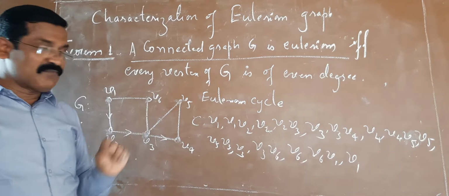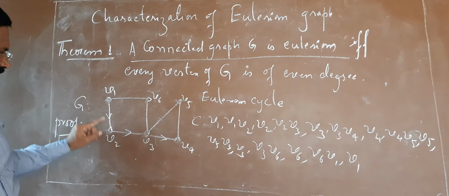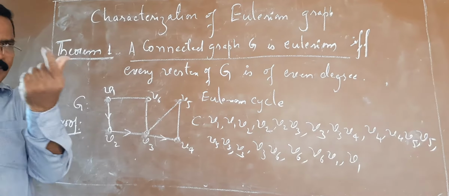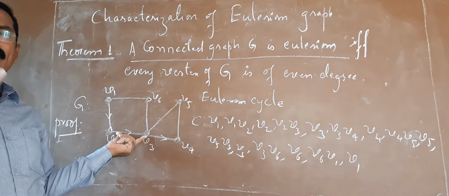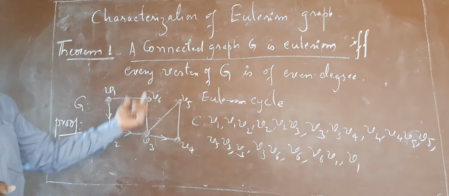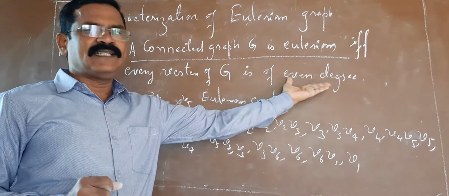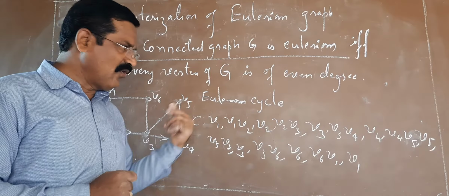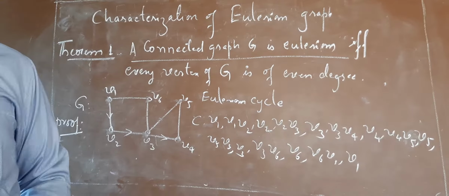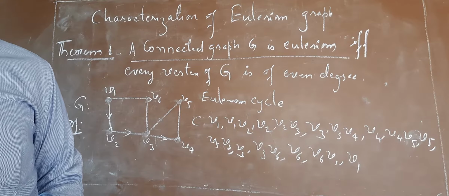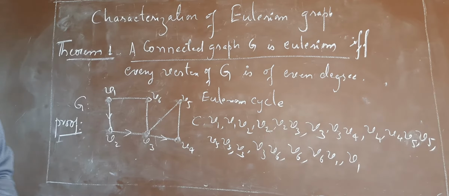And what is the important observation here? Each occurrence of a vertex contributes how much degree? Degree 2. And every edge appears exactly once. It implies, obviously, the degree of every vertex is even. So this is how we have proved one part of the theorem. Let me consider the other one, the converse part.